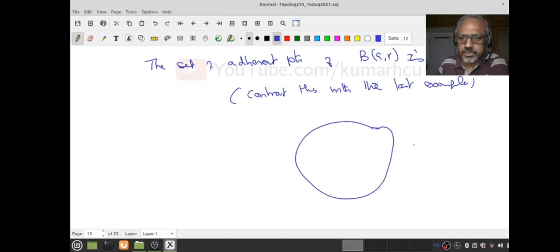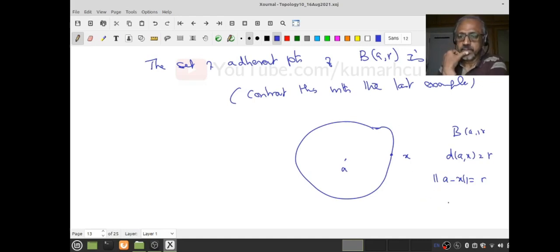Okay, so this is, let me say, B_A(R). This is my A, right? Now start with an X, so that the distance between A and X is R. Notice that this is the same as the norm being equal to R, right? What are the norms?